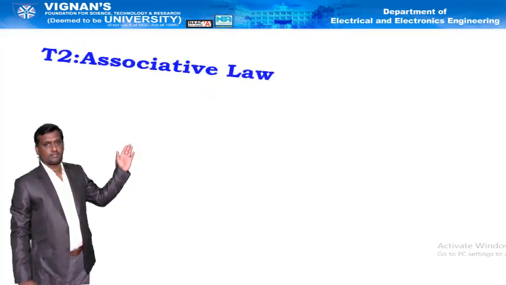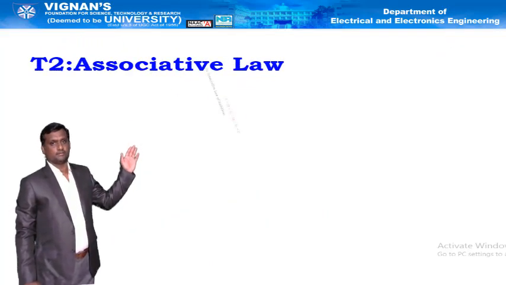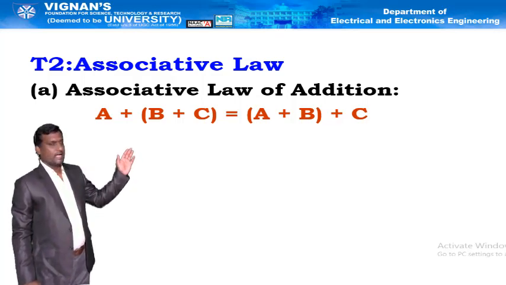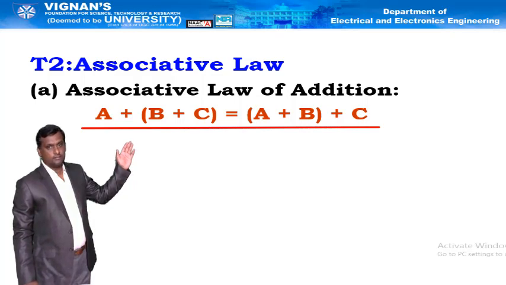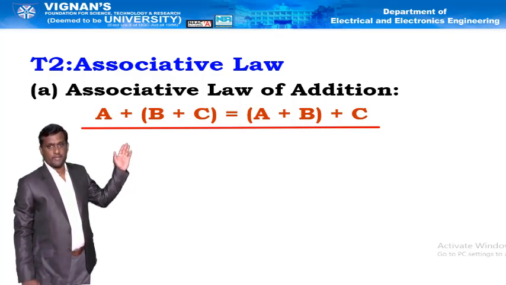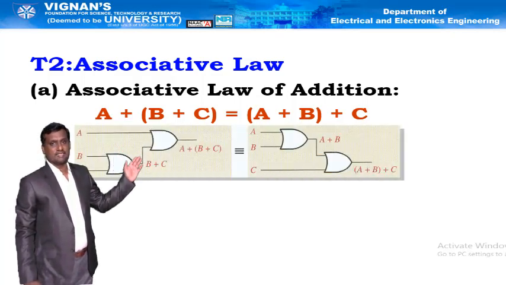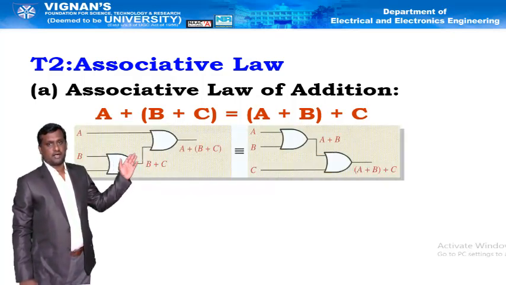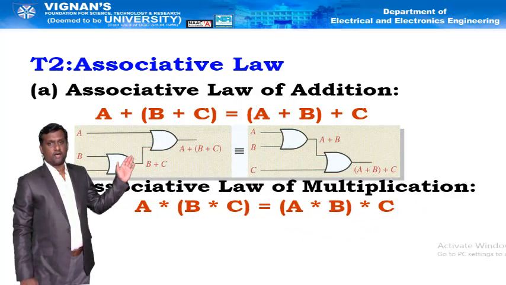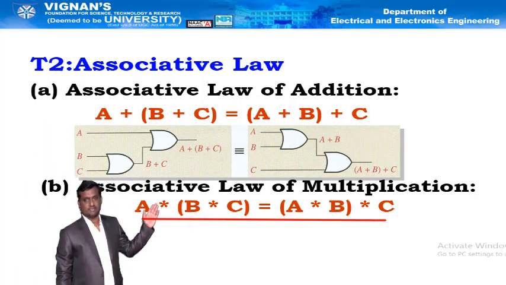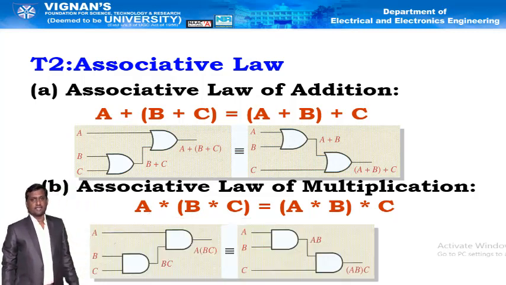Next law, associative law. Associative law of addition is a plus b plus c equal to a plus b plus c. This is the logic gates representation for the associative law. Similarly, associative law of multiplication is a into b into c is equal to a into b into c. This is the logic gates representation.